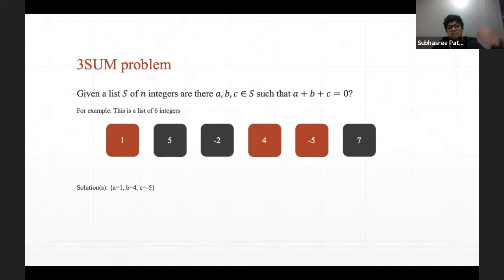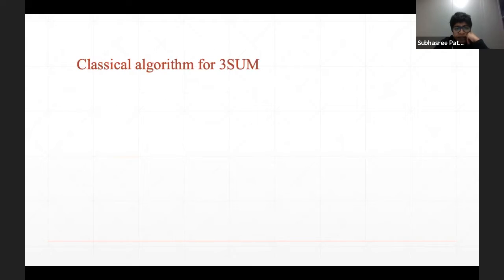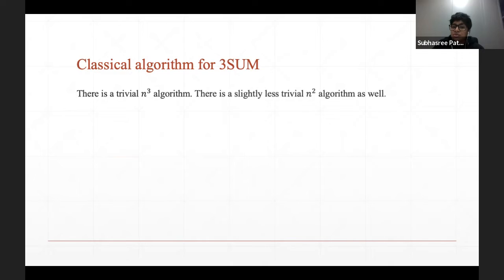Now, what is the classical complexity of this three-sum problem? Clearly, we have an n-cube algorithm where you just go over all these n choose 3 triples, and you check if there is a solution or not. But there is also a slightly less trivial n-squared algorithm, but I'm going to discuss an n-squared log n algorithm. And for the purpose of this talk, we are going to ignore any polynomial factors, any polylogarithmic factors, okay?